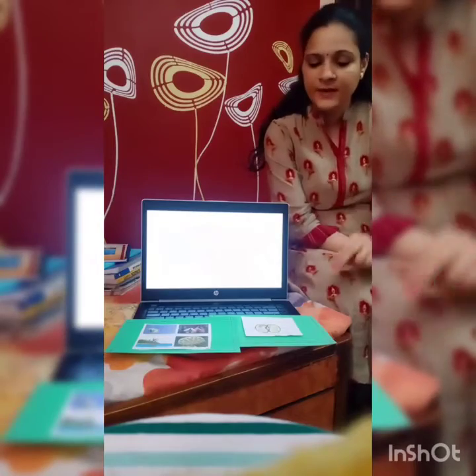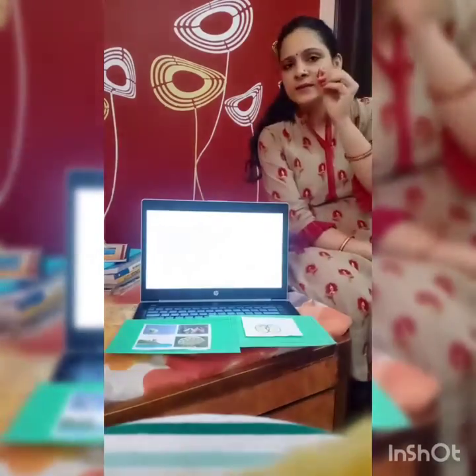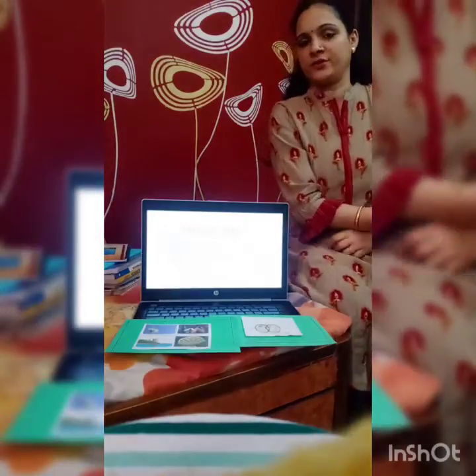Okay. Now the second part of a seed is the scar. Scar is a small point present just in the middle of the seed. It is the place from where the seed is attached to its plant, and there is also a tiny hole present, and through this hole the water goes inside the seed whenever it is time of germination.